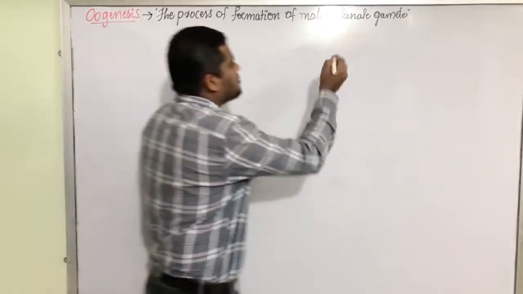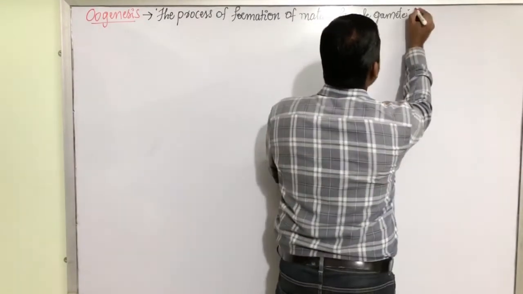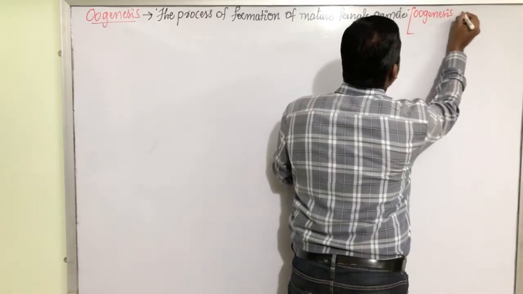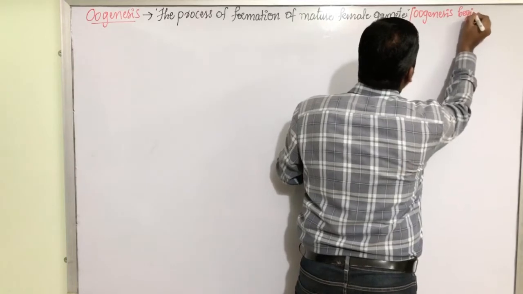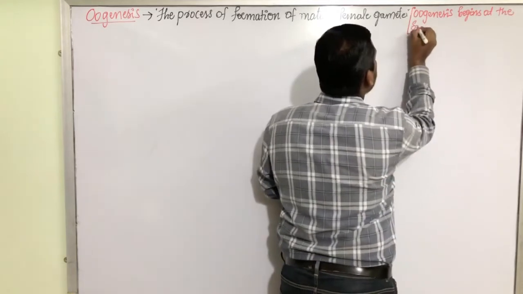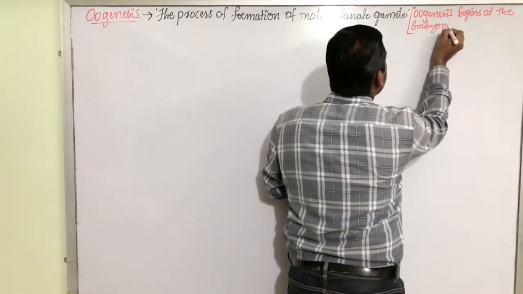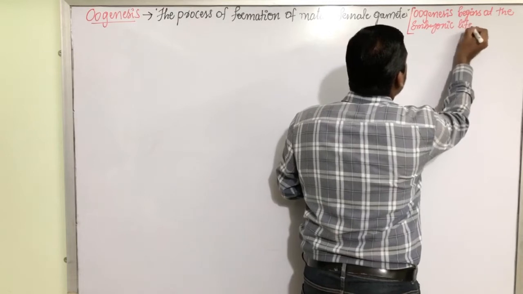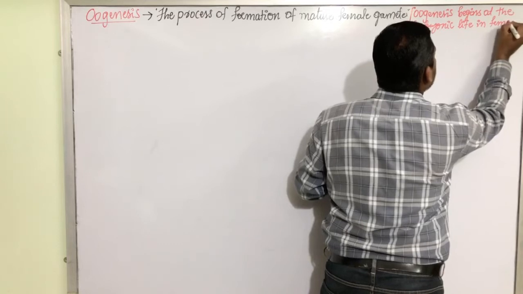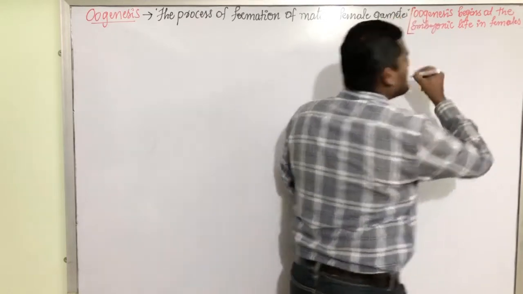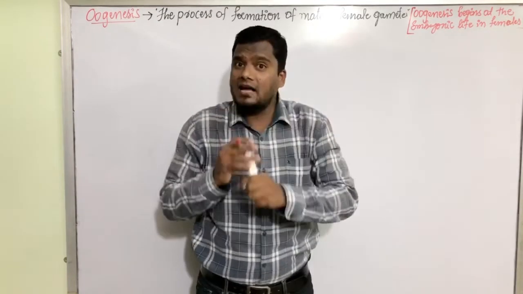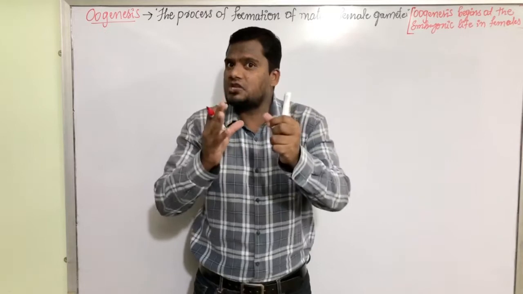Oogenesis begins at the embryonic life in females. What do you mean by this? In females, the oogenesis process begins at the embryonic life, whereas the spermatogenesis starts at puberty.